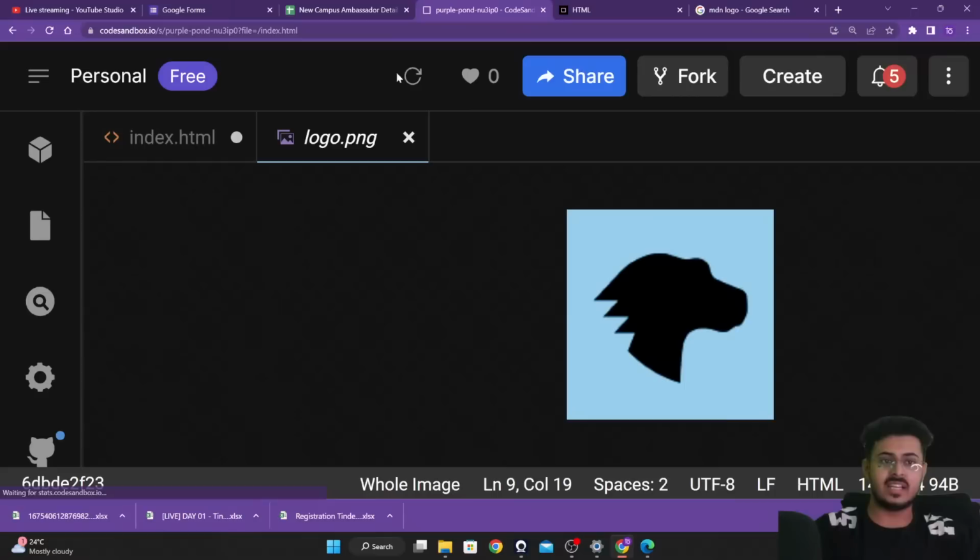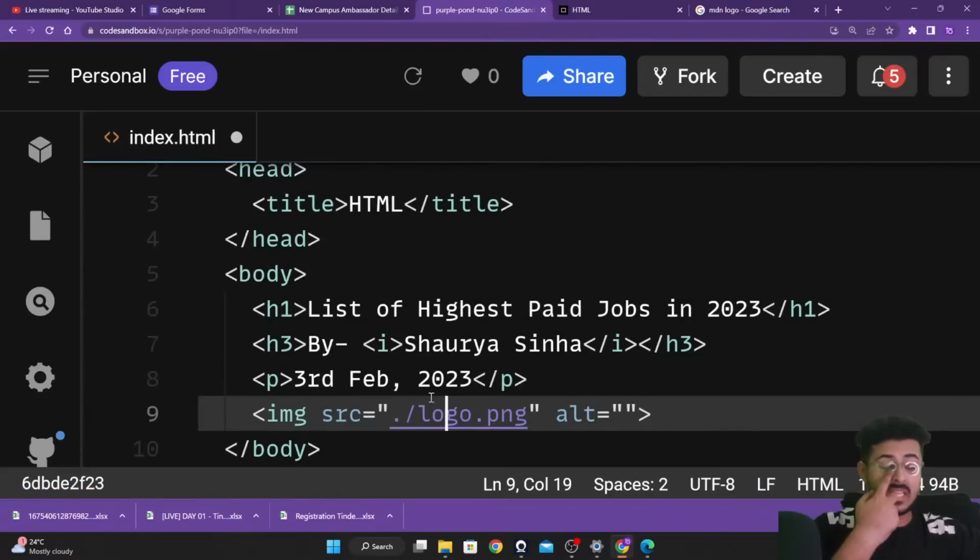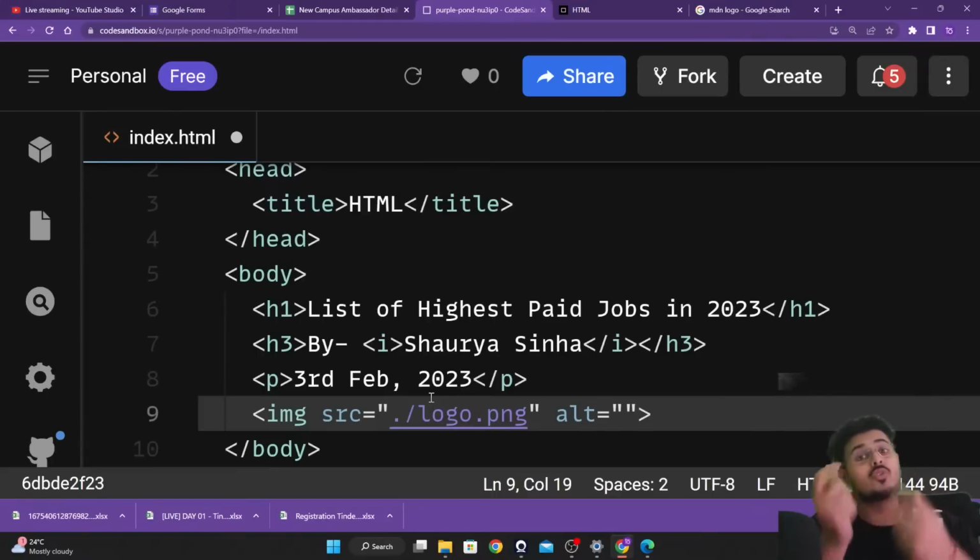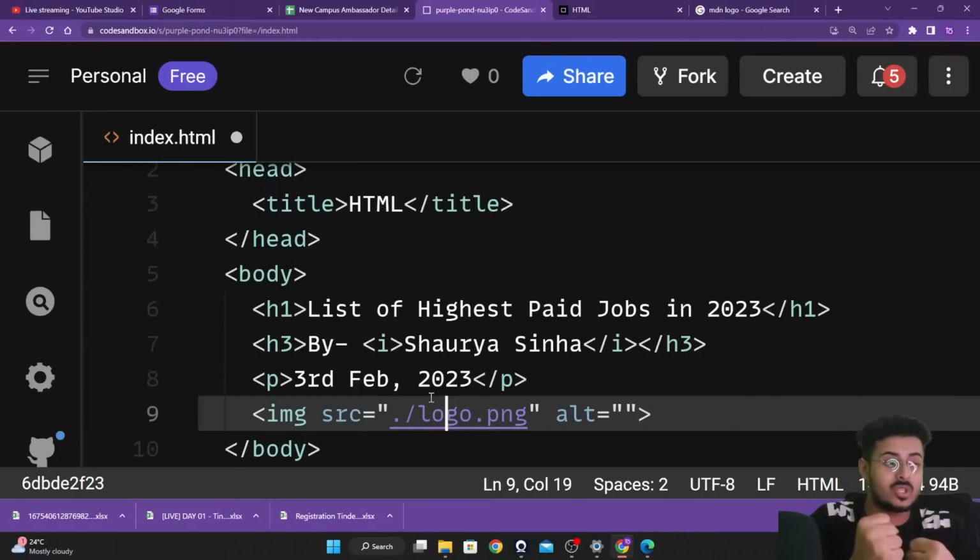Okay, let us just click it. It is opening up. So first of all, what is SRC? SRC basically means source. What is the path? What is the source from where you want to get the image? That is the meaning of this SRC.